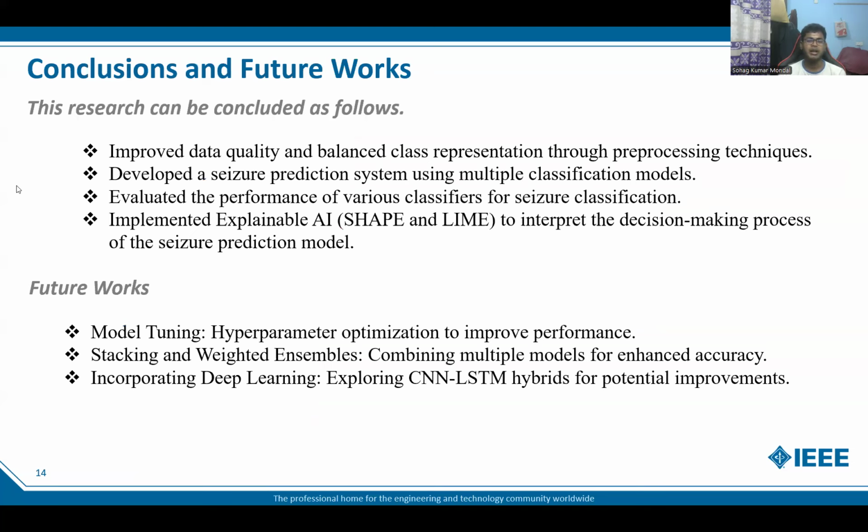So here are the conclusion and our future works. We can conclude that we improved the data quality and balanced the class representation through various pre-processing techniques, and we developed a seizure prediction system using multiple classification models. We also evaluated the performance of various classification models for seizure prediction based on different evaluation metrics, and we implemented explainable AI to interpret the decision making process of the seizure prediction model.